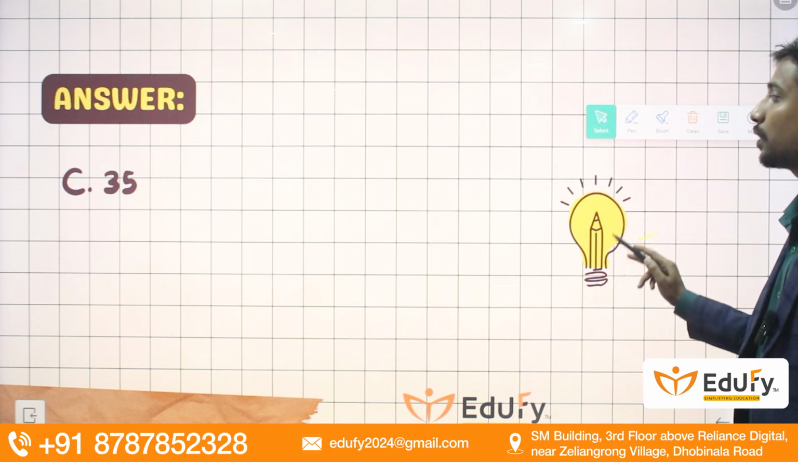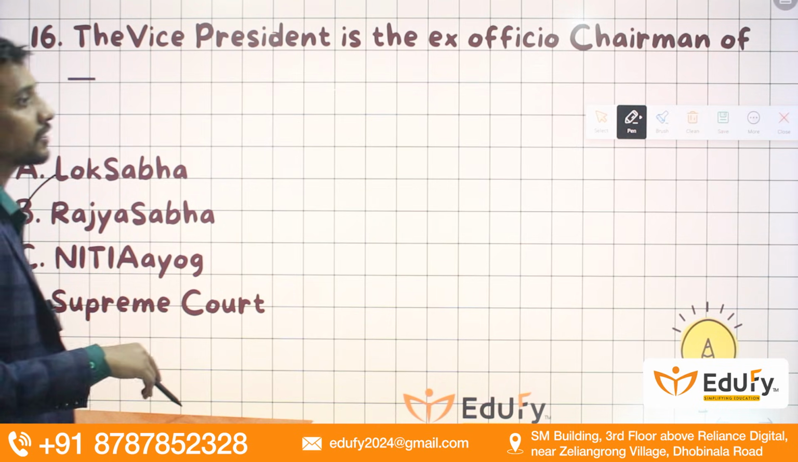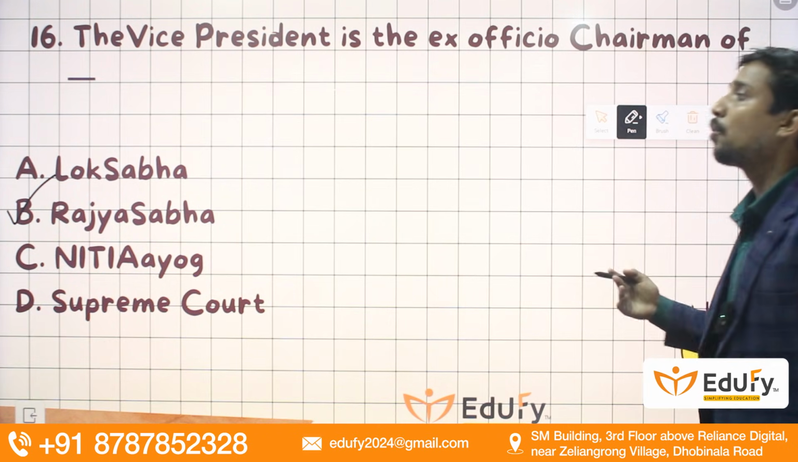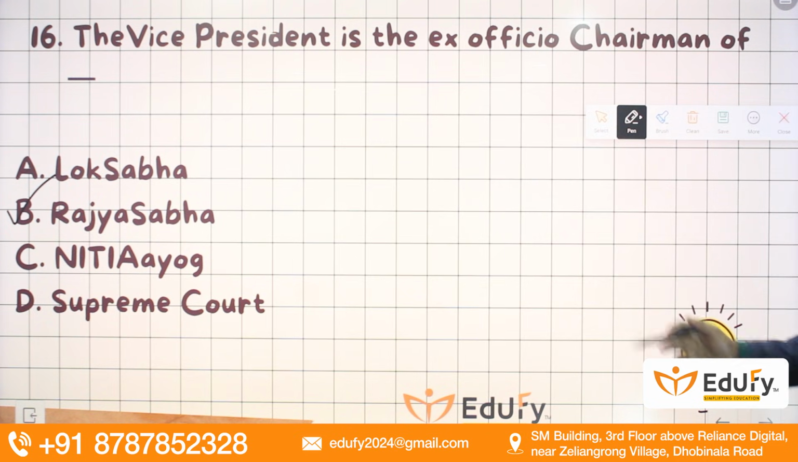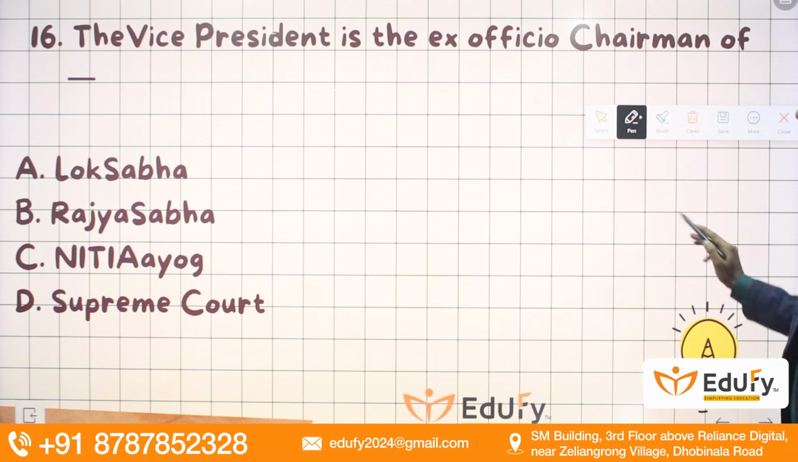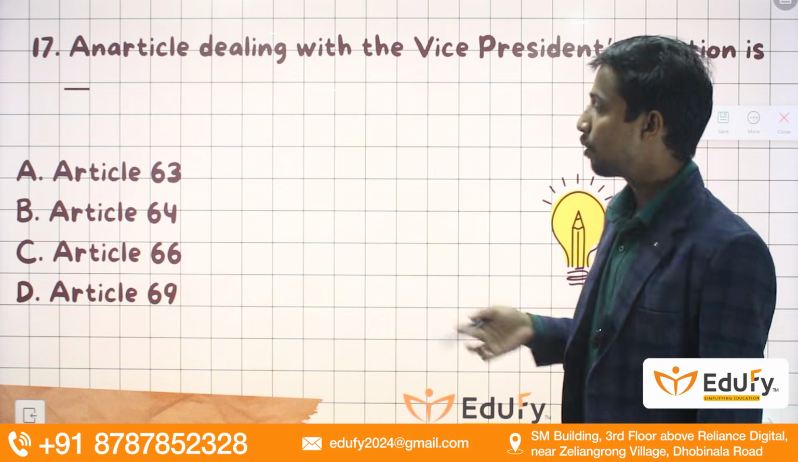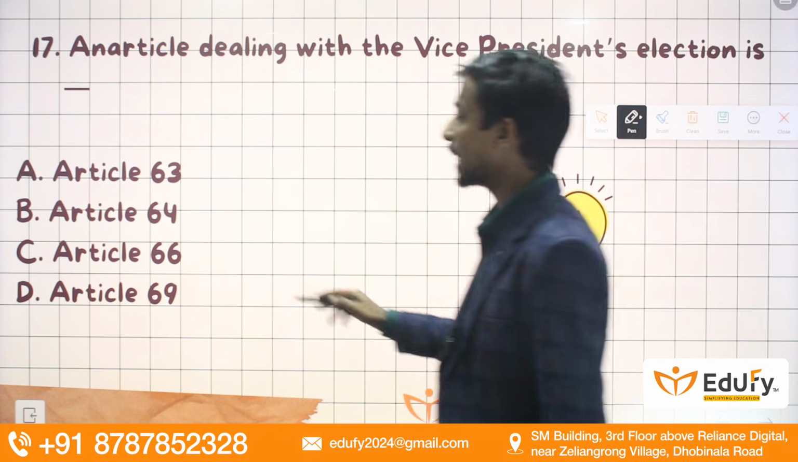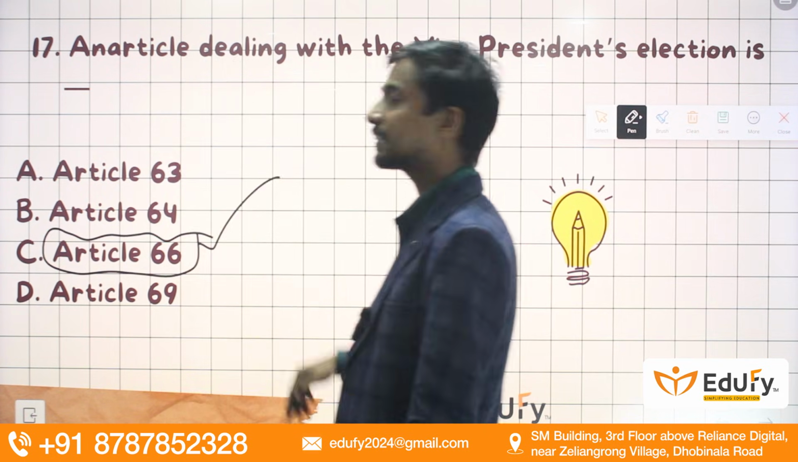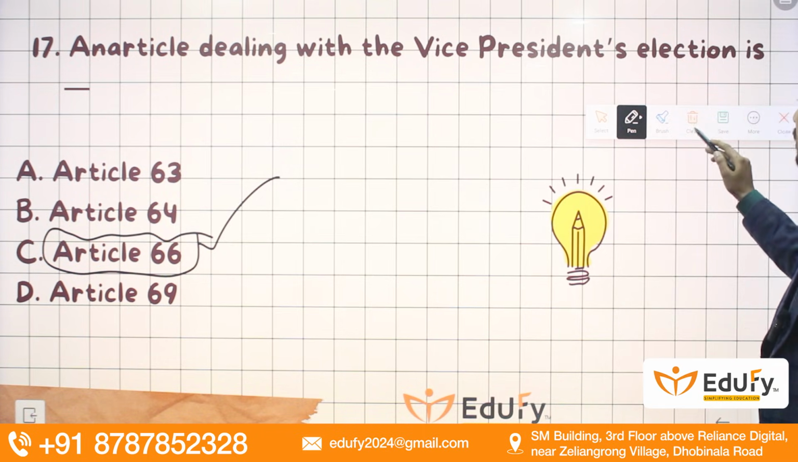Moving towards the next slide, the Vice President is the ex officio chairman of Rajya Sabha. What is the meaning of ex officio chairman? It means anyone who becomes the Vice President, by dint of that post, automatically becomes the chairman of the Rajya Sabha. Remember that, guys. Next, the article dealing with the Vice Presidential election is Article 66 of the Indian Constitution.